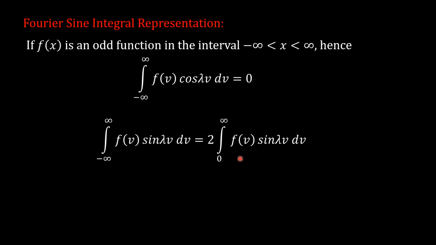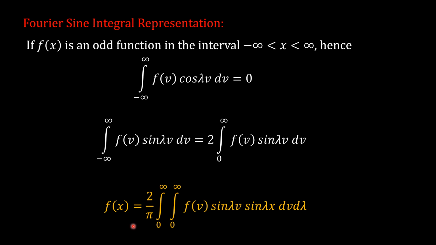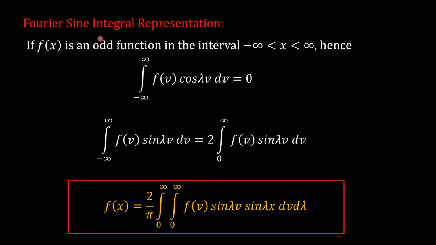Now replace this value of the integration in expression 5 from the last slide. It will give us f of x is equal to 2 upon pi integration from 0 to infinity integration from 0 to infinity f of v sin lambda v sin lambda x dv d lambda. So this is the Fourier sine integral representation of f of x. But for that, what is the important condition? f of x should be an odd function in the interval minus infinity to infinity.